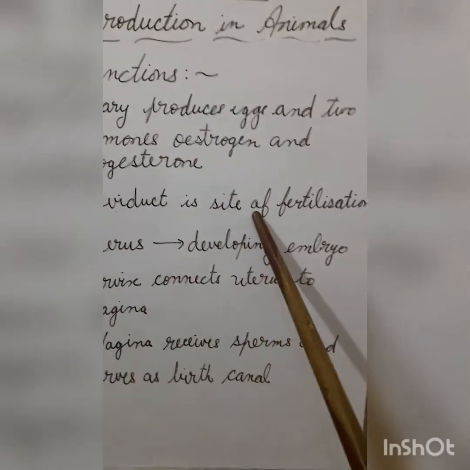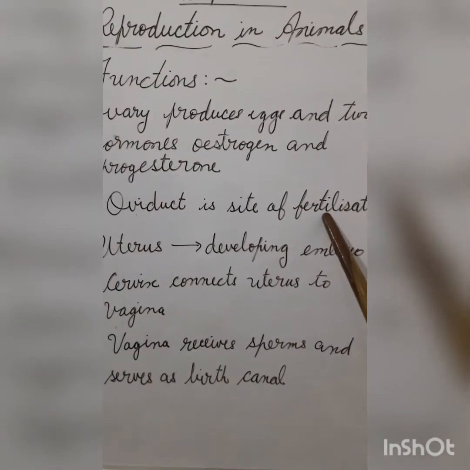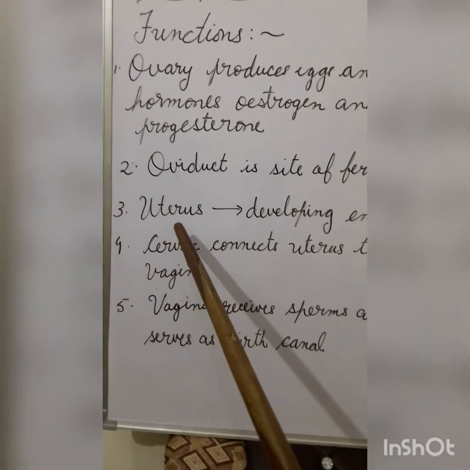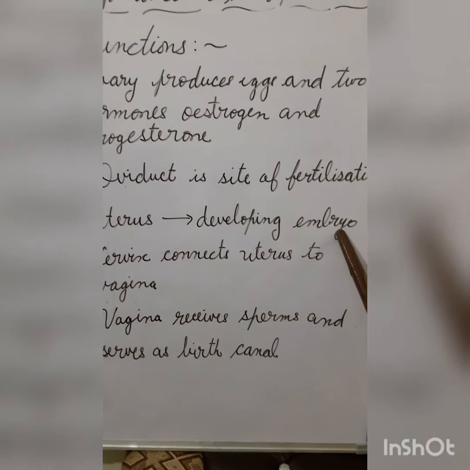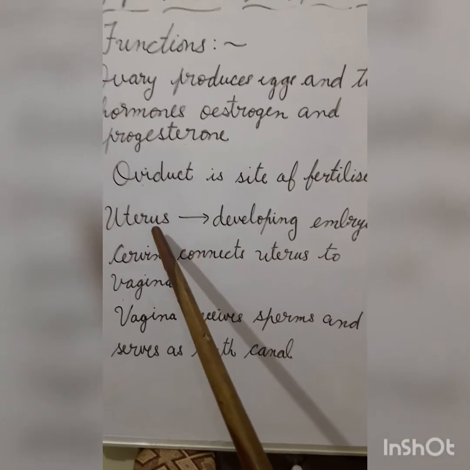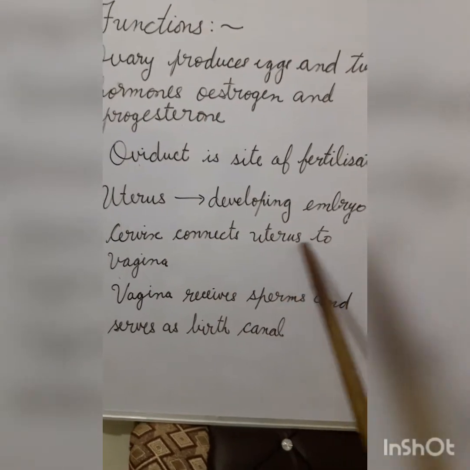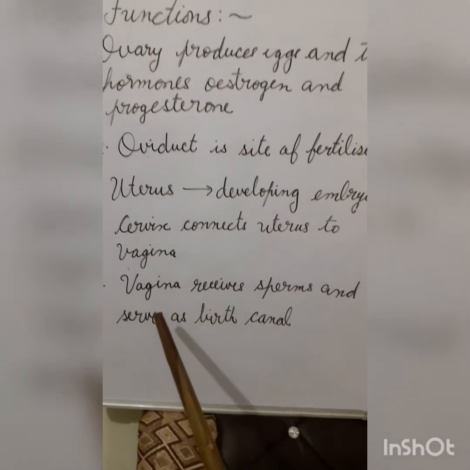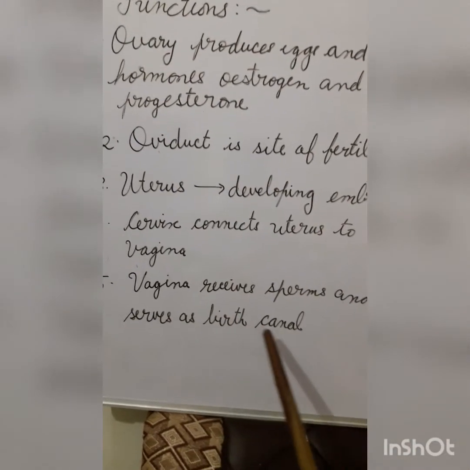The oviduct is the site of fertilization, where the fusion of the sperm and ova takes place. The uterus provides the room for the developing embryo. That means the embryo develops in the uterus. The cervix connects the uterus to the vagina, and the vagina receives the sperms and serves as the birth canal.